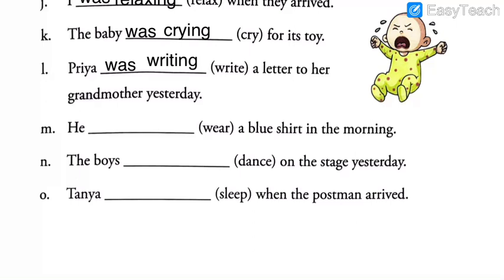So what should be the answer? I hope you have written. Okay, at least you might have tried. Let's solve the last one and then you will see the answers for all these three questions. Question O. Tanya dashed when the postman arrived. The verb given here is sleep, S-L-E-E-P, sleep. Find out the answer. Your time starts now.